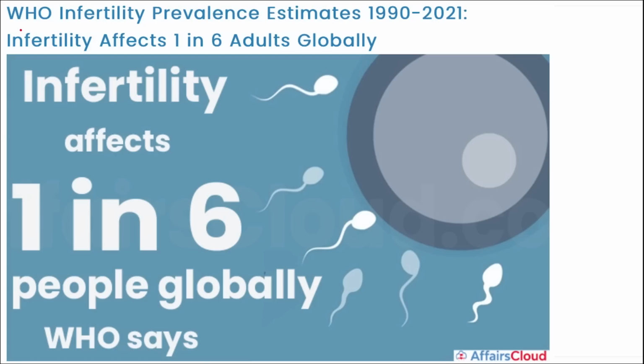Next, WHO fertility prevalence estimates 1990 to 2021, that infertility affected 1 in 6 adults globally. I repeat, according to data released by WHO, there was a report on infertility prevalence estimated between 1990 and 2021. In this, it stated that globally, an estimated 1 out of every 6 adults is affected by infertility in their lifetime.